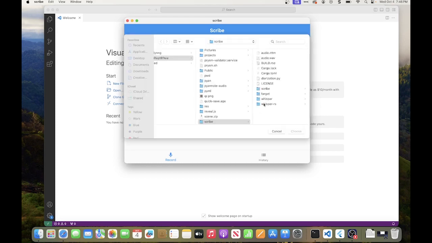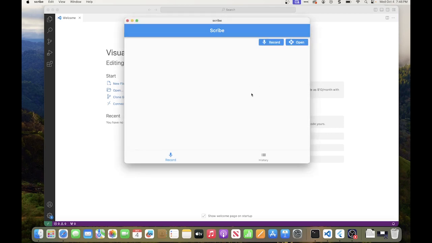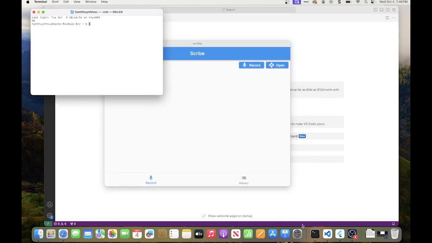So I'm going to open a file because it's easier, and I have this little clip here. Then this tool is going to use the OpenAI Whisper engine to transcribe the audio into some text, and the result should appear now in a minute. Hopefully, it won't take too long.